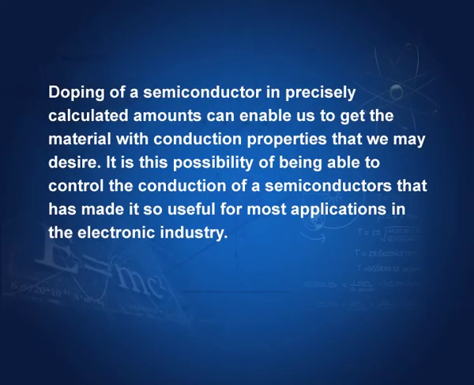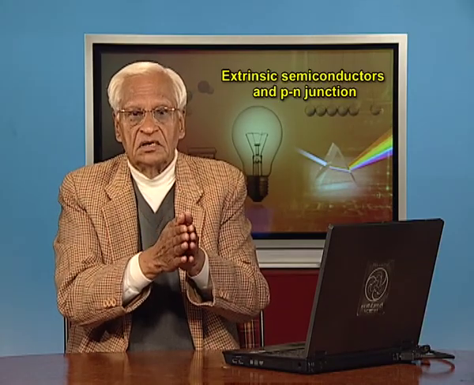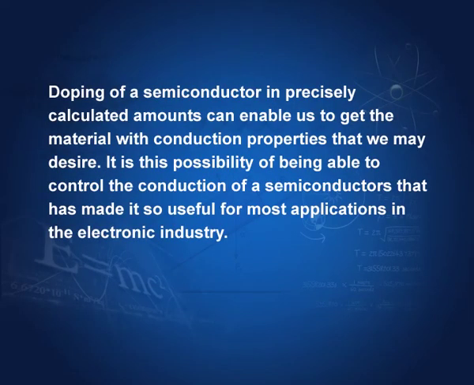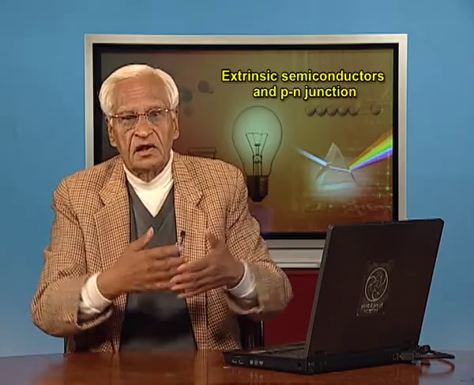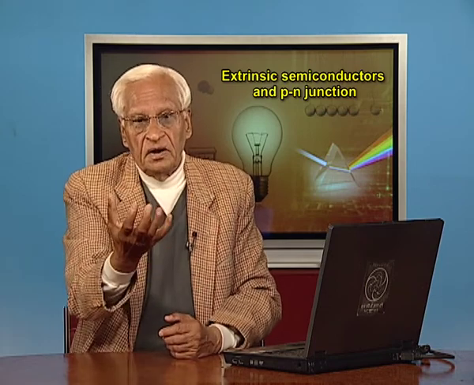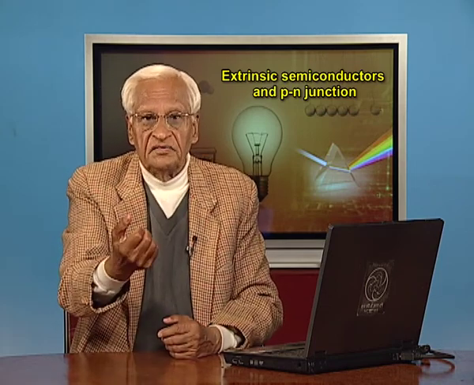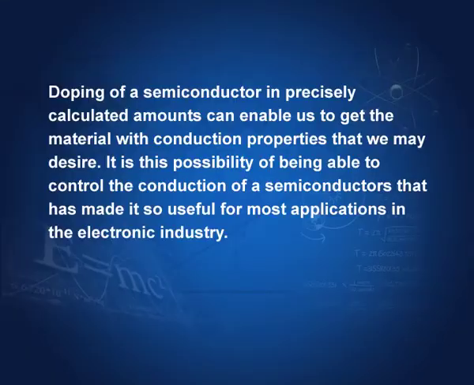Doping of semiconductors in precisely calculated amounts can enable us to get the material with conduction properties that we may desire. That is what I have said, in precisely determined amounts. So, we can add impurities and then we can control the conductivity. It is this possibility of being able to control the conduction of a semiconductor that has made it so useful for most applications in the electronic industry, because there we need to control the conductivity. At a certain stage we might need high conductivity, at a certain stage we might need poor conductivity, and the level of impurities controls the conductivity.